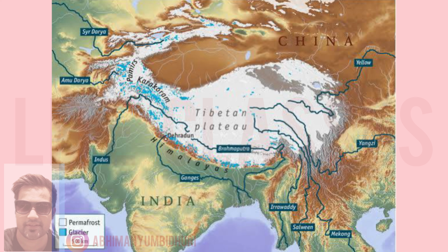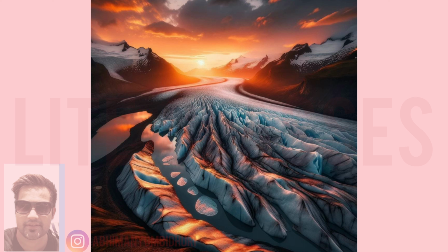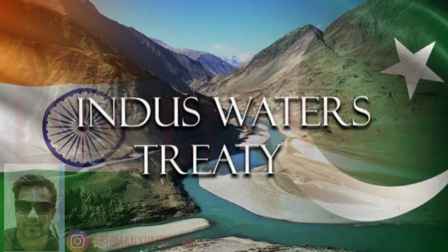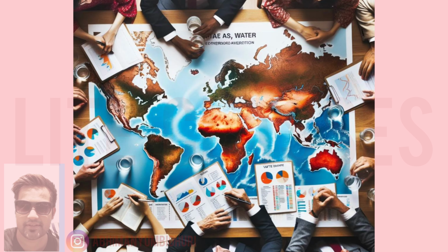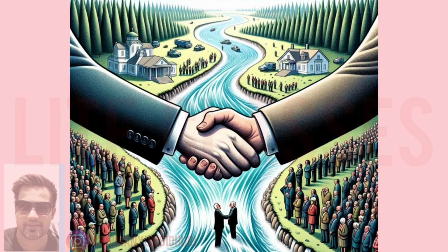Let's take the example of Himalayan glaciers and South Asia. These glacial reservoirs, the Himalayas, often termed the third pole, house vast ice reserves feeding major rivers like the Ganga, Indus, and Brahmaputra. These rivers support hundreds of millions in India, Pakistan, Bangladesh, and China. Melting glaciers due to global warming and contentious water sharing agreements like the Indus Water Treaty of 1960 pose significant challenges for regional stability. These examples underline how intrinsically water resources are tied to the socio-political fabric of regions, often shaping national priorities, diplomacy, and even potential conflict points.